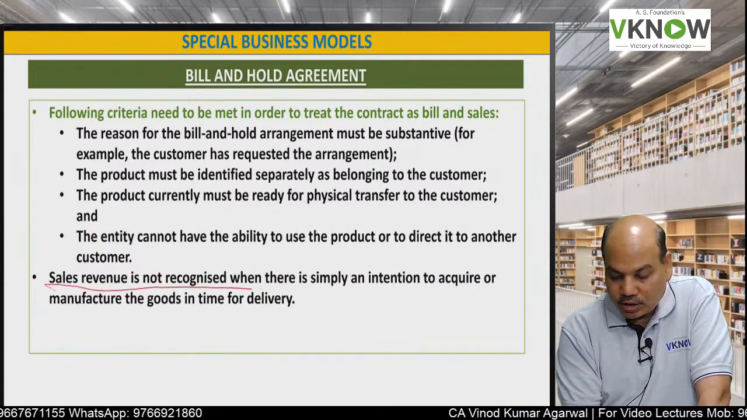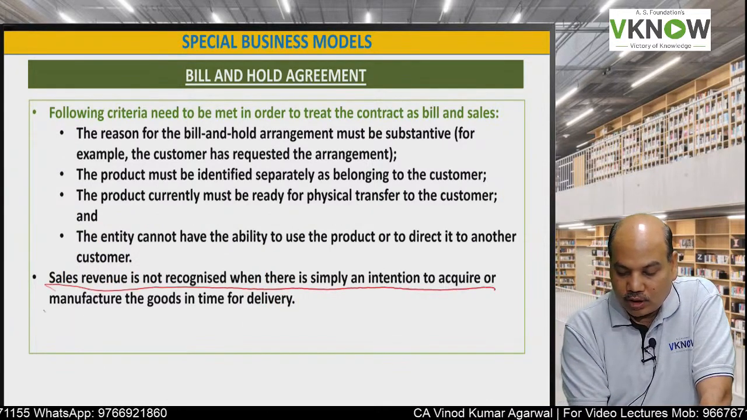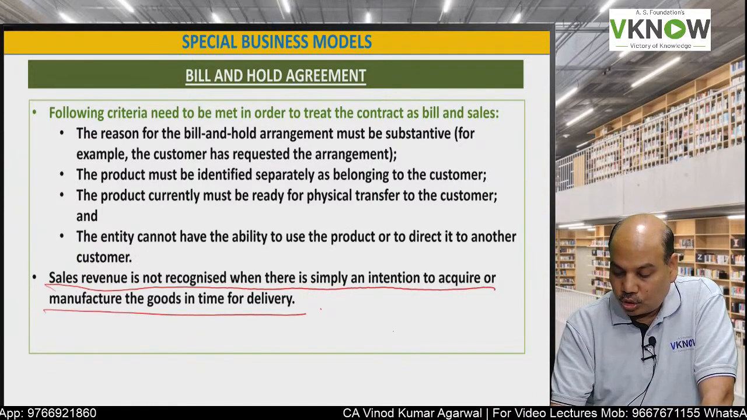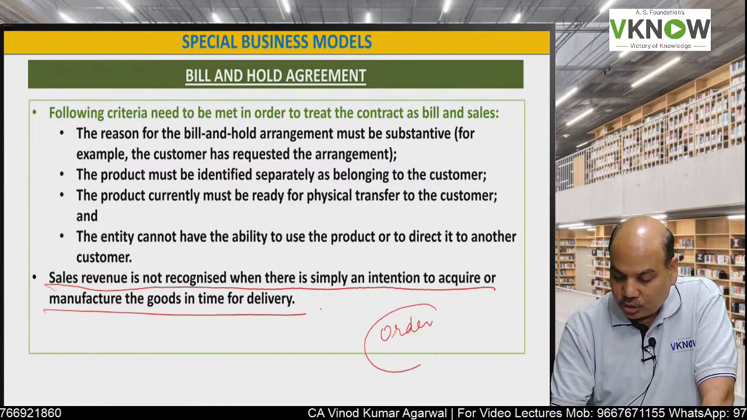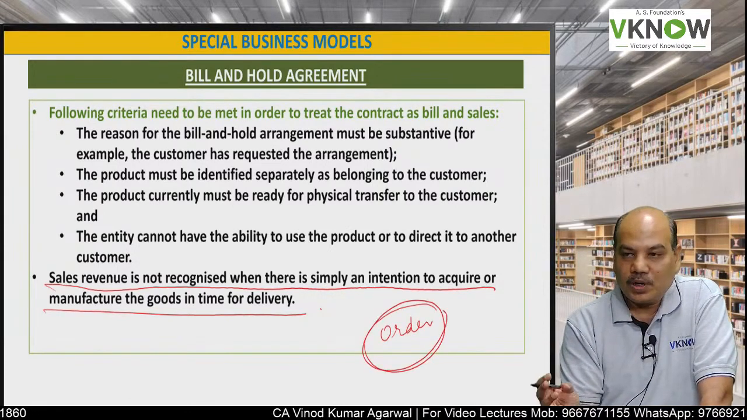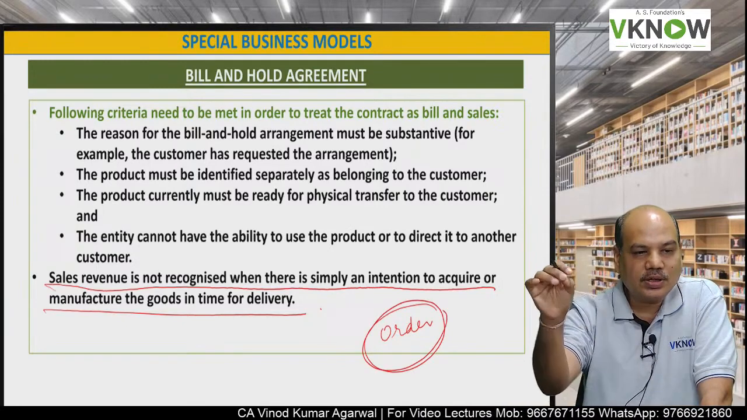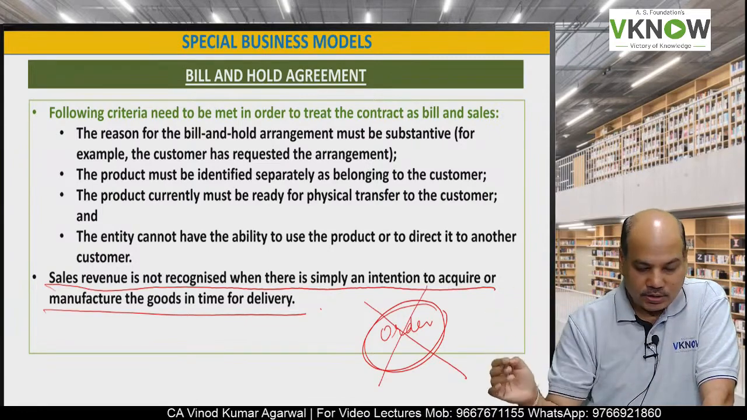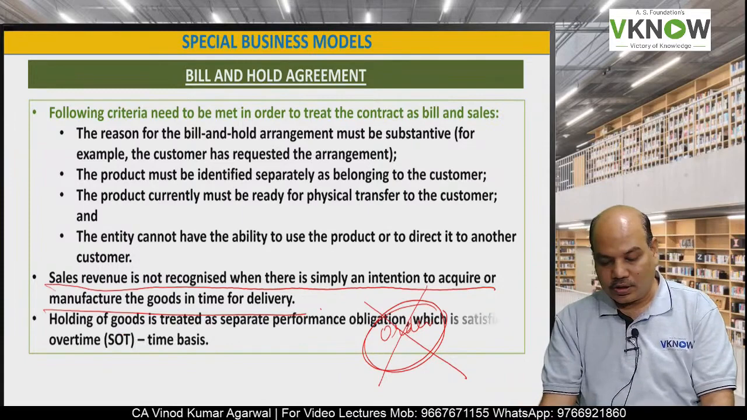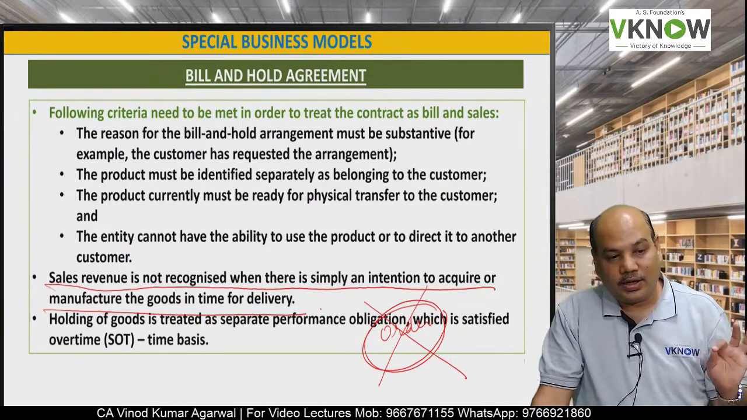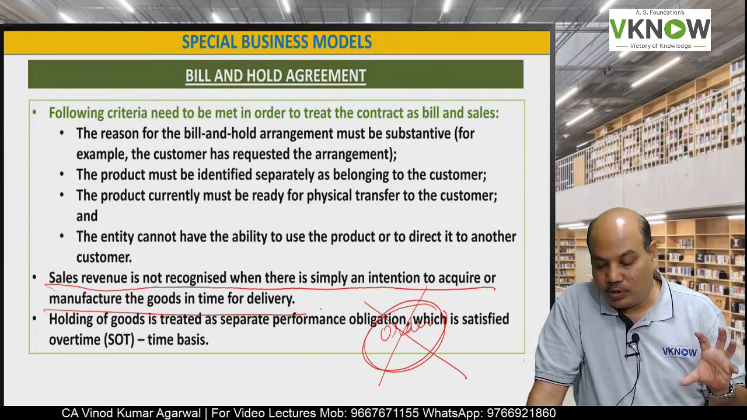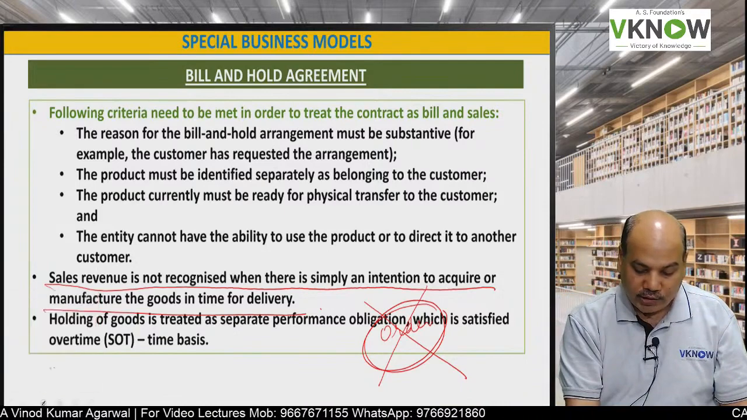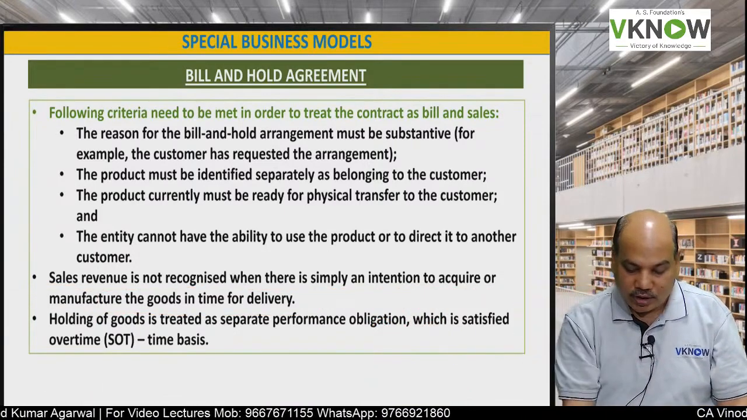Sales revenue is not recognized when there is simply an intention to acquire or manufacture the goods in time for delivery. So you place an order with a supplier. Supplier says, I am going to manufacture in 3 months and then I will deliver it to you. Revenue is not recognized in such cases, when the item is not ready, but it will rather be acquired or manufactured in a future time period. So the amount that is received from the customer is treated as advance.